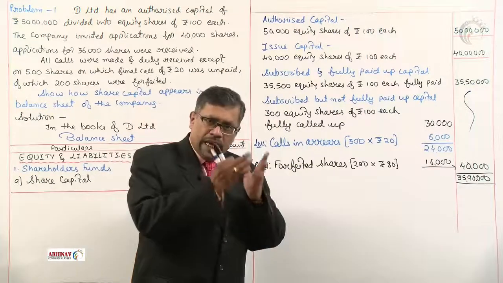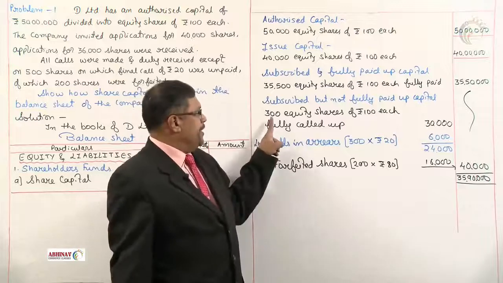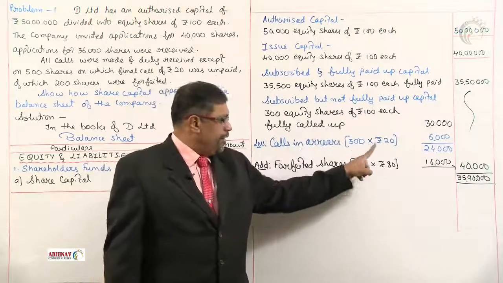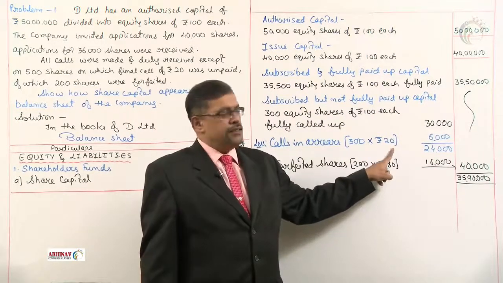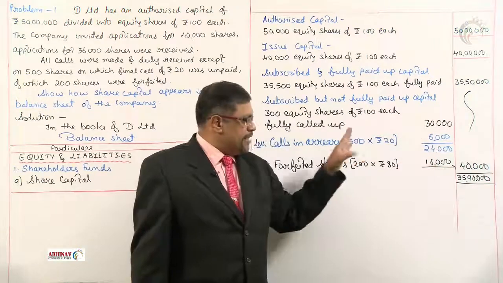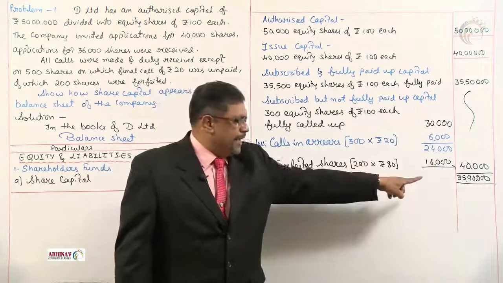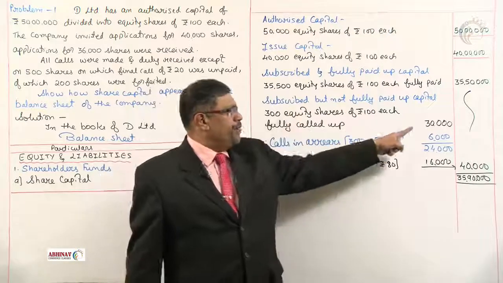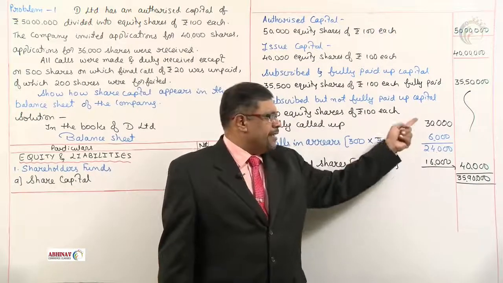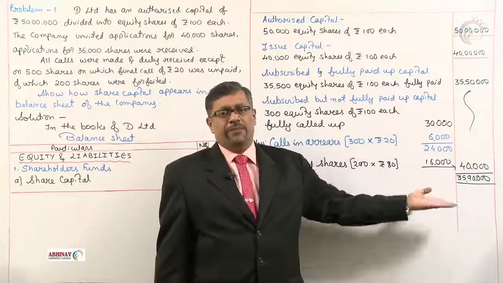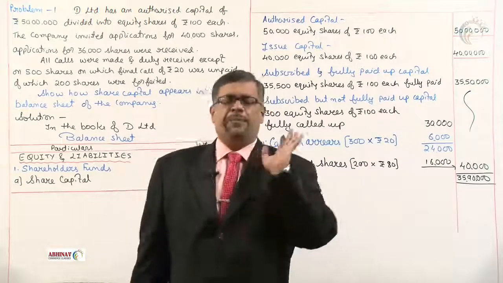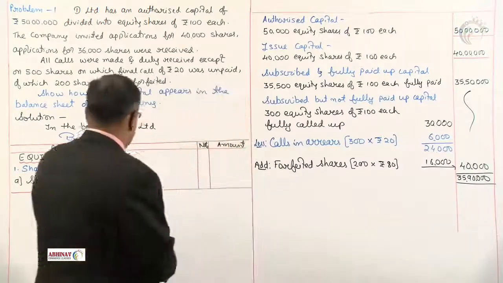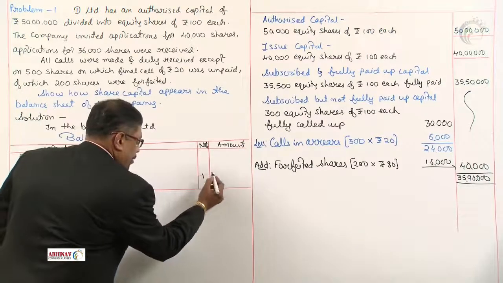In this case, if the shares were not forfeited, we would have taken here 500 equity shares of 100 each, 50,000. Calls in arrears from 500 into 20, we would have minus. And then amount in the outer column. Since they have done forfeiture, we are showing it separately. 500 into 100, 50,000. 500 into 20, 10,000. 50 minus 10, 40. Answer will be same. But when it is forfeited, that forfeiture part separate must be shown. That is the reason why we have done it. Total of capital is how much? 35,90,000. In front of share capital, note number 1.